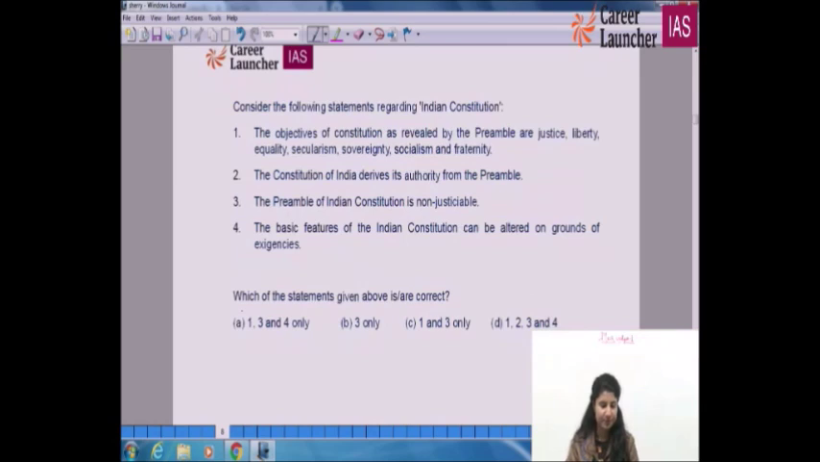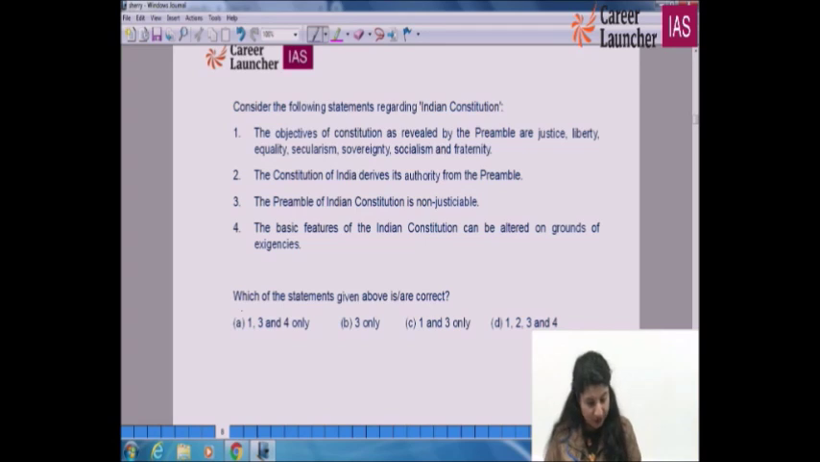Okay, so consider the following statements regarding the Indian Constitution. First, the objectives of the Constitution revealed by the preamble are justice, liberty, equality, secularism, sovereignty, socialism and fraternity. Second, the Constitution of India derives its authority from the preamble. Third, the preamble of the Indian Constitution is non-justiciable. The last statement says the basic features of the Indian Constitution can be altered on the grounds of exigencies.